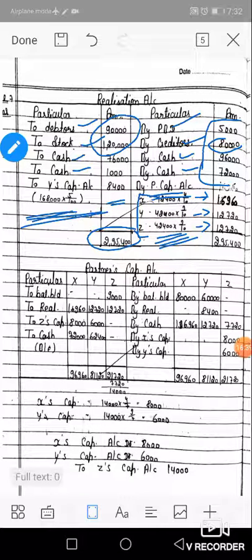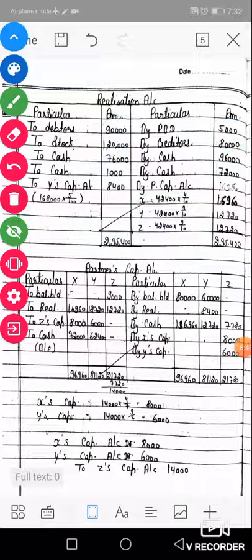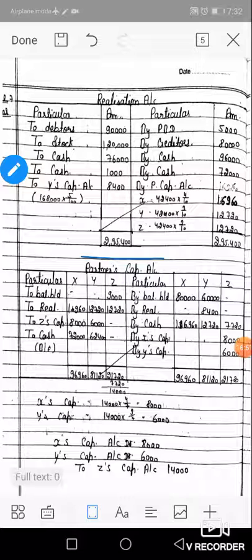Okay, come to next, partners' capital account. How do we prepare the partners' capital account? First of all, the opening balance of partners' capital account. Two balances are credit and one balance is debit. X and Y are credit balances, so balance b/d 80,000 and 60,000 for X and Y. And Z's balance is a debit balance, so balance b/d amount rupees 9,000 in Z's column. So X and Y credit and Z debit according to your balance sheet. Now there is no reserve, journal, P&L, nothing is given in your balance sheet.